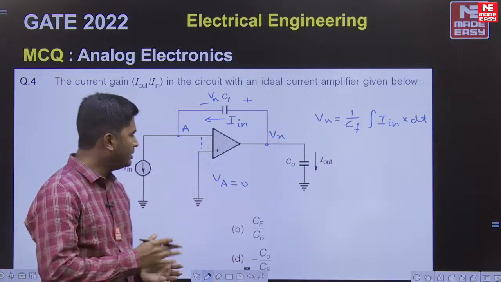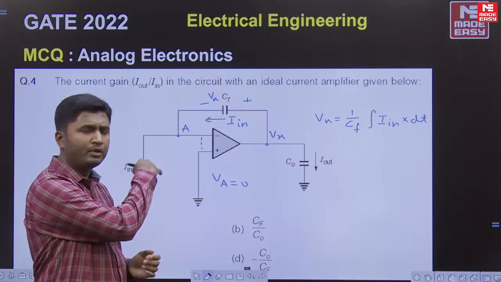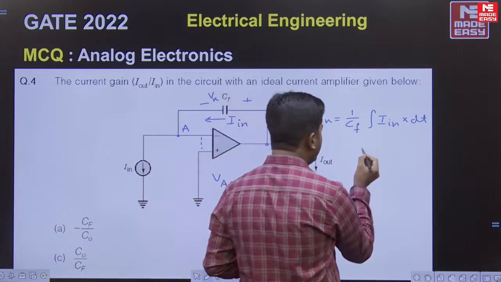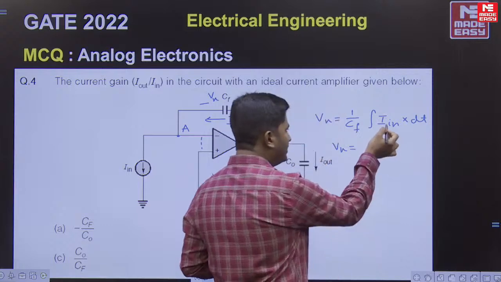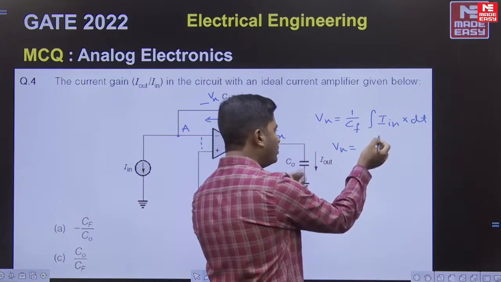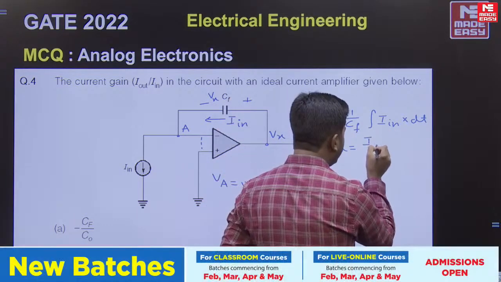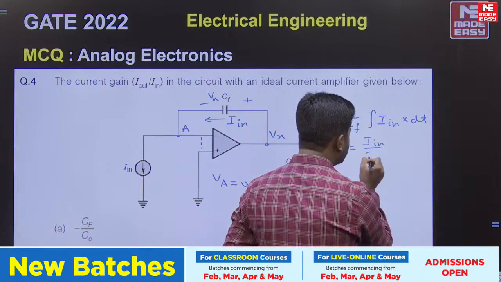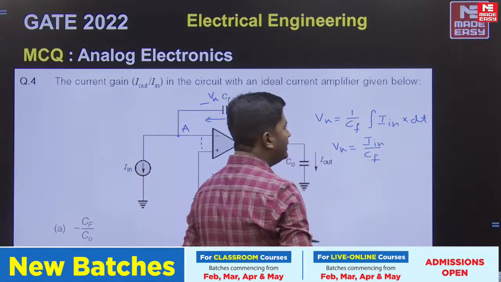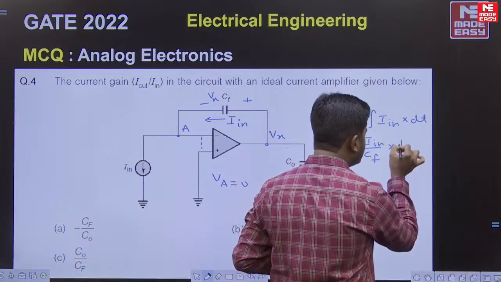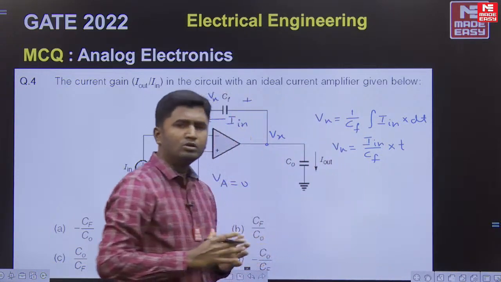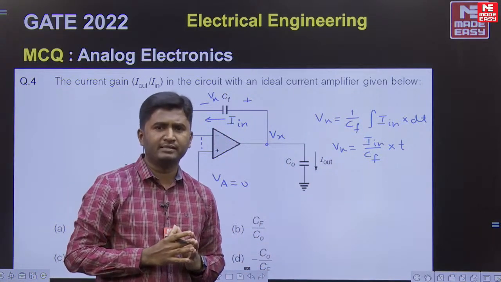Now this input current is a constant current, so if you take I in outside, Vx will be I in divided by Cf into integration dt. That integration dt becomes simply T itself. So this is the voltage Vx.